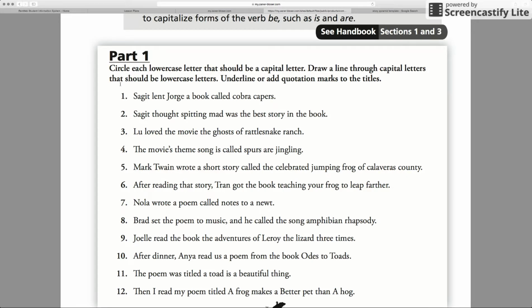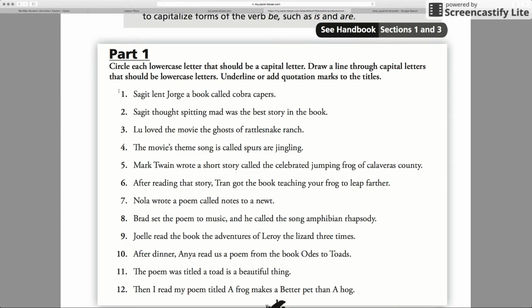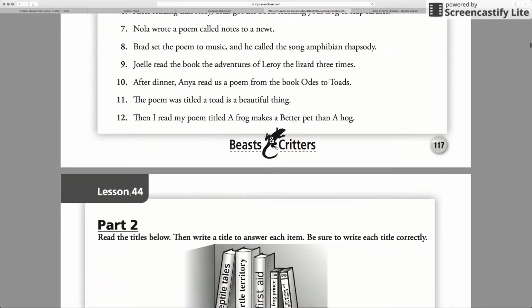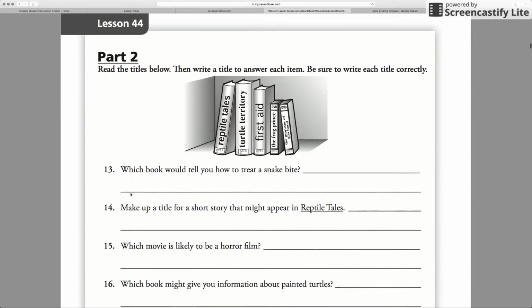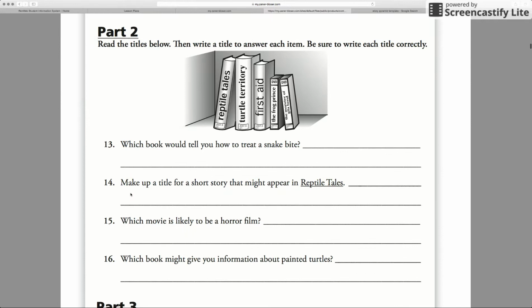So for part 1, you're going to do numbers 1 through 12, but make sure you follow all 3 parts of the directions. So that's part 1. And then for part 2, you are going to only answer question number 13. So you're doing part 1, numbers 1 through 12, and then part 2, only this question right here.